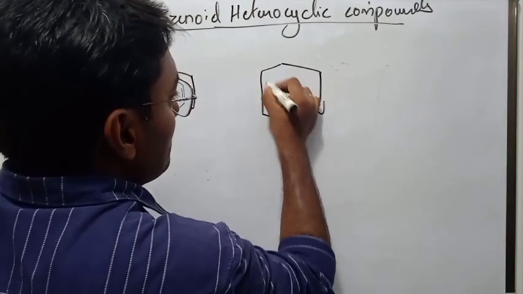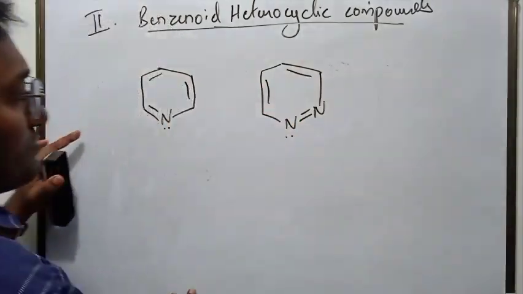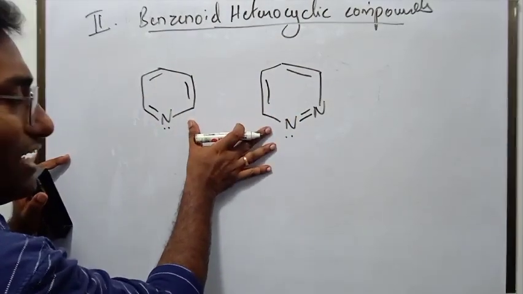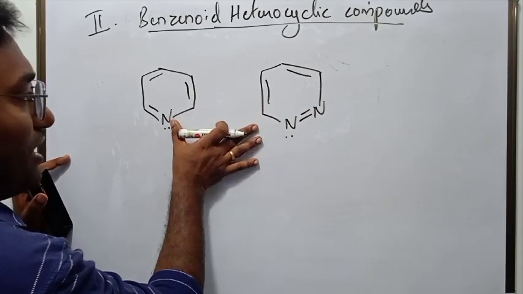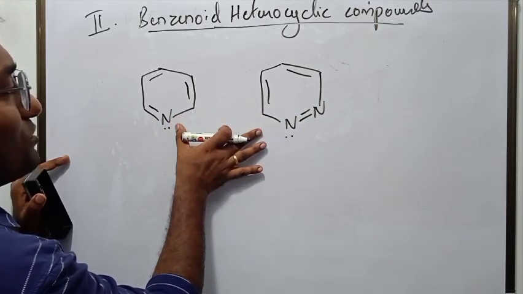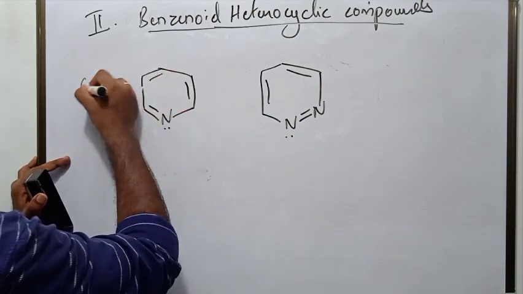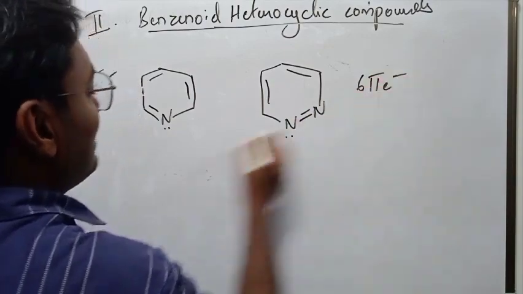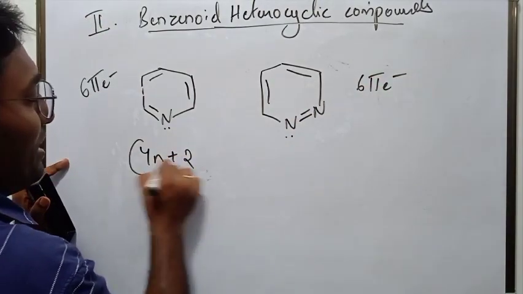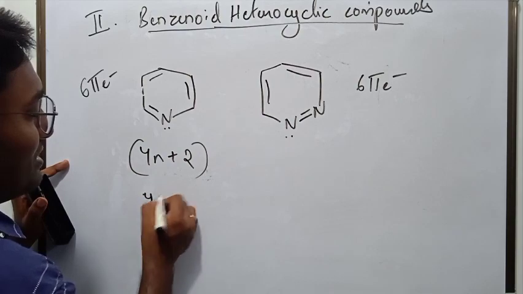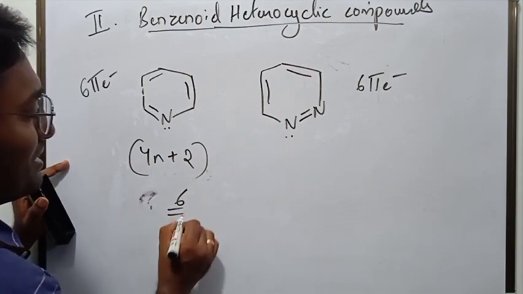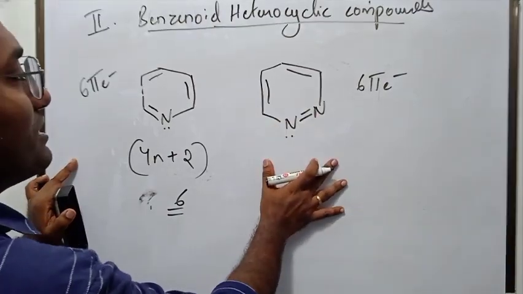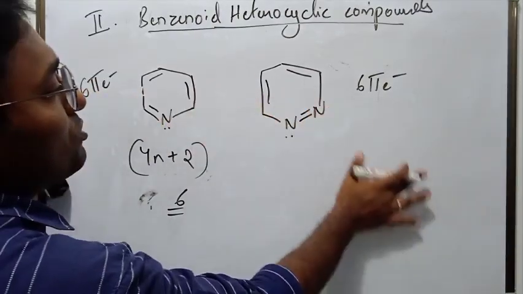This is pyridazine. Are they cyclic? Yes, they are cyclic. Are they planar? Yes, both are planar. Are they conjugated? Yes, both are conjugated. How many electrons here? 6 pi electrons. How many here? 6 pi electrons. Will 4n plus 2 apply? Yes. If n is equal to 1, you will get 6. So it is satisfying Huckel's rule also. All 4 conditions are satisfied. Therefore, these compounds are also aromatic.